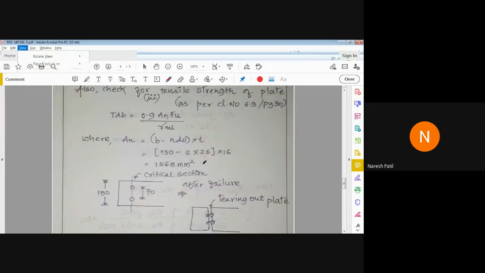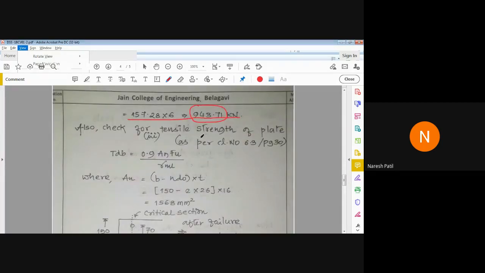Then we have to check the tensile strength of plate also, because the plate is also in the joint and will also carry the force. So we have to check what the strength of the plate should be. Now the tensile strength of plate, again, is as per code.